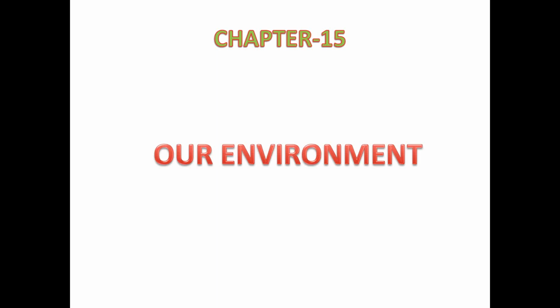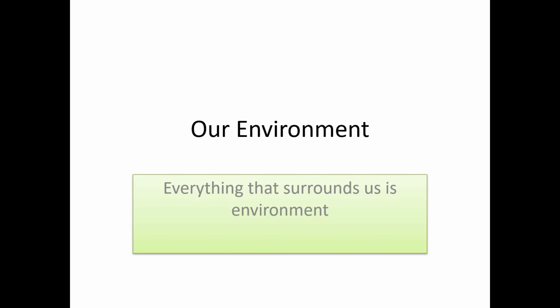Hello, today we will be studying chapter 15, our environment. So what do you mean by environment? Environment means everything that surrounds us forms the environment. That is, all the things present around a living organism are considered as the environment of that particular organism. So everything that surrounds us is environment.